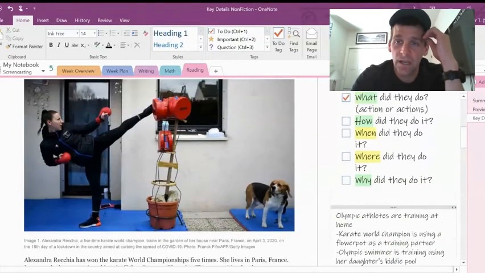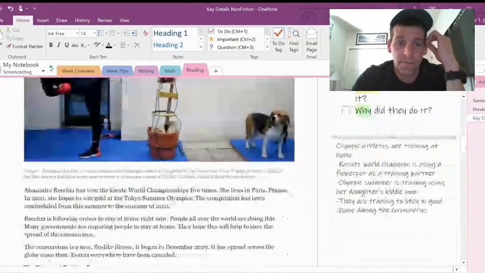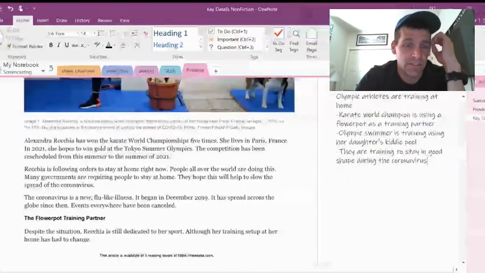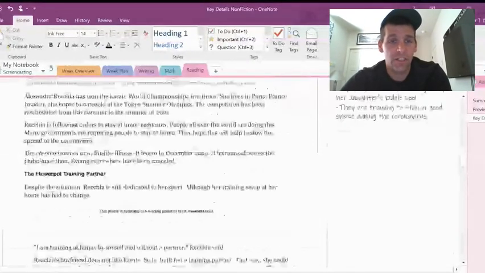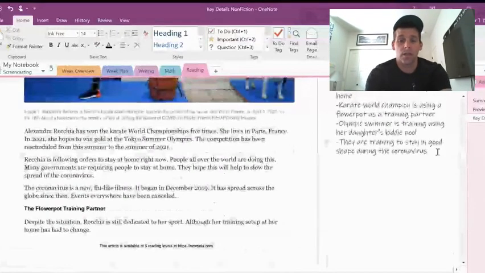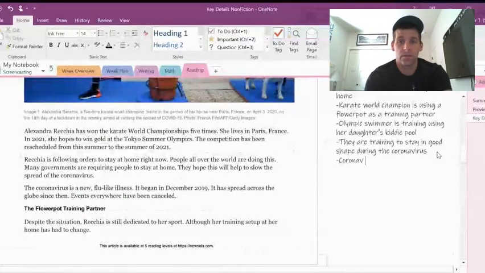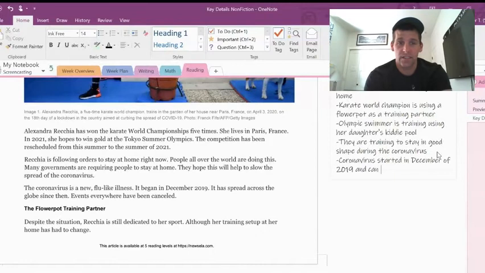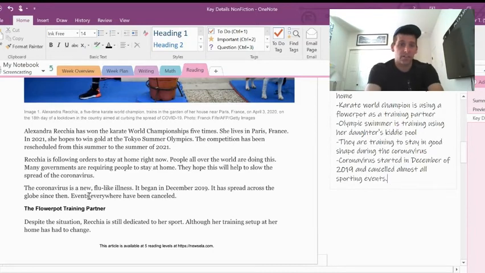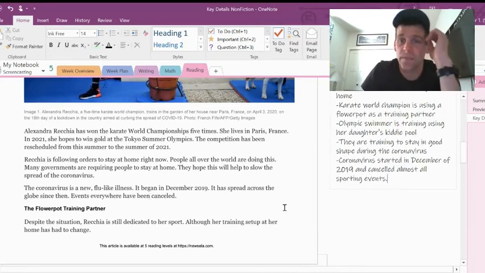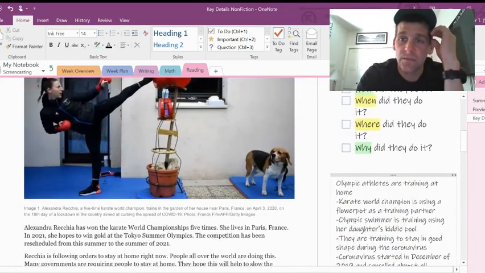Okay. When did this happen? Oh, this is happening right now. It says it began in December of 2019. It doesn't say necessarily when it happened, but I could include when the coronavirus started. So, coronavirus started in December of 2019 and canceled almost all sporting events. I'm getting that from here. It began here and spread across the globe. Events everywhere have been canceled. I've got that piece in here, so I've got a little bit of that.